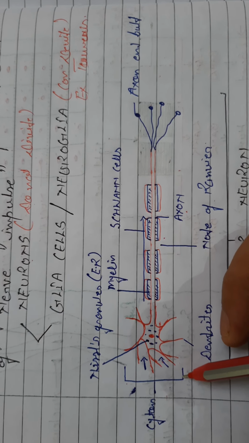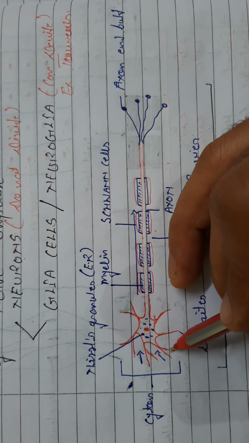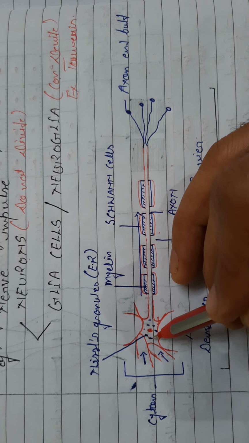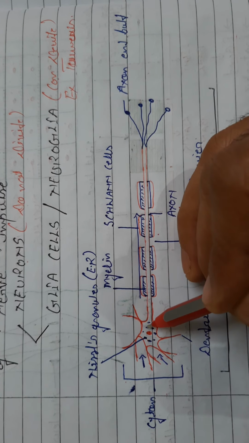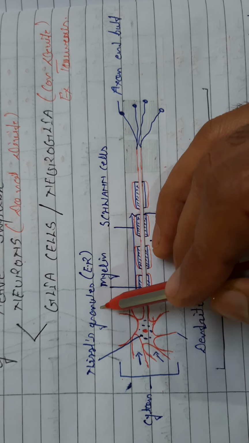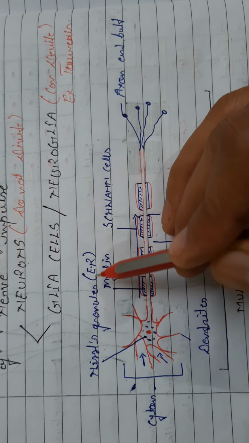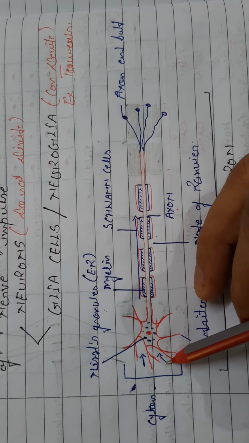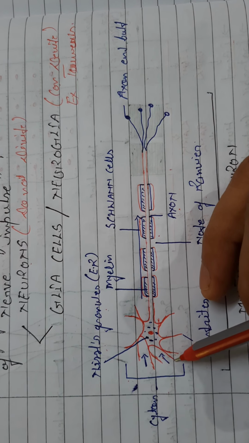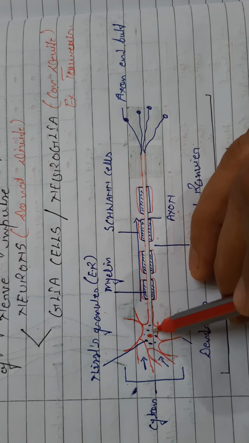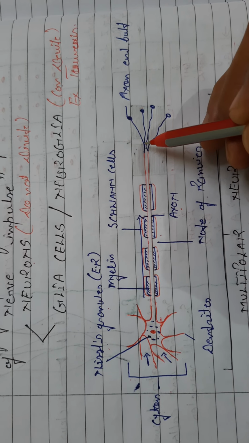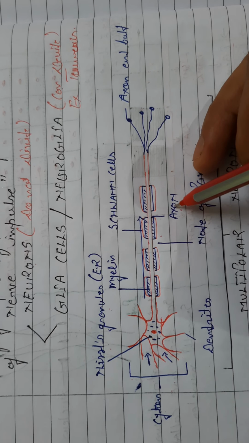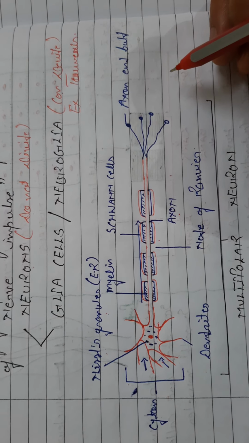This cyton has different types of things. First of all, dendrites. After that, nucleus. Then specific dotted-like structures are also present in the cytoplasm of the neuron. These dotted-like structures are basically Nissl granules, and these Nissl granules are basically endoplasmic reticulum. After that, whenever the signal or stimulation is absorbed by the dendrites, it is transmitted in one specific direction only. Clear? And this direction is related to the axon, then after that the axon end bulb.